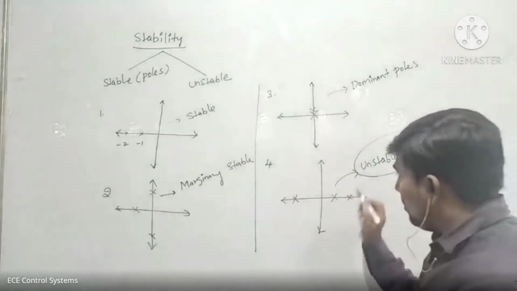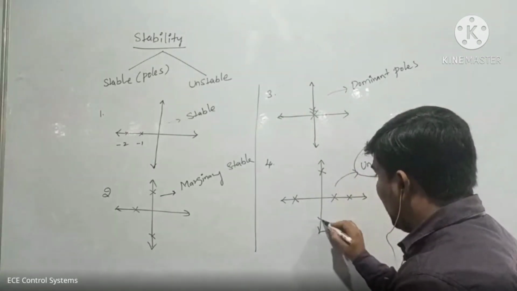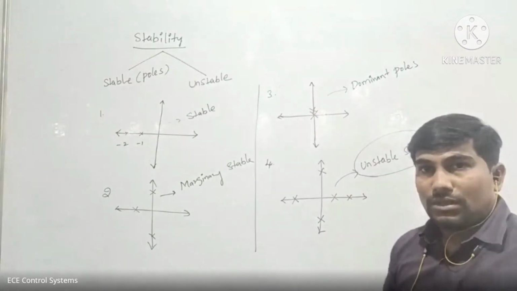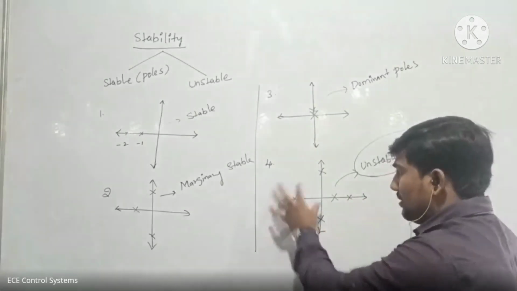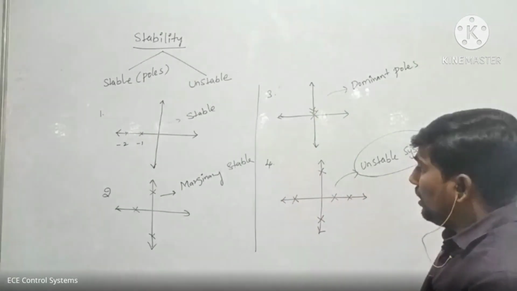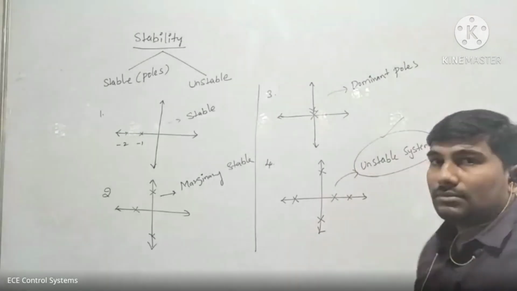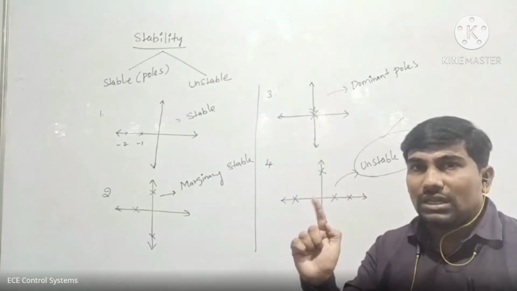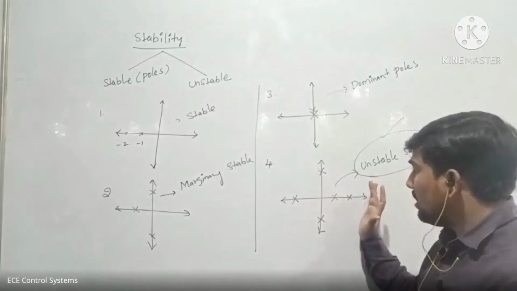Next one, for example, in this fourth one I'm giving another case. I'm taking some imaginary axis poles. So in total we have poles on the left side of the S-plane, the imaginary poles, and a pole on the right side. Now this type of system is also called unstable. The simple last main summary point is: if any one of the poles is located on the right side of the S-plane, then that type of system comes to unstable.